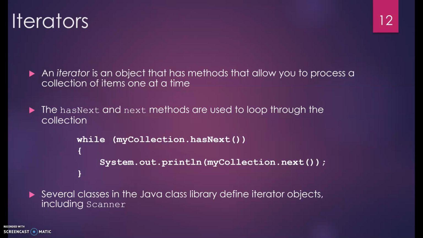So here we've got while myCollection.hasNext. What's going to happen here is we have this myCollection object that has multiple items contained inside. The hasNext method has to look to see if there are any more objects that are coming. As long as there are more objects to evaluate, then we can go ahead and print the next item, which is what the next method does. If the hasNext method looks ahead in my collection and sees that there's not another item, then that condition becomes false, and then we don't print anything on the next, because there is nothing coming.